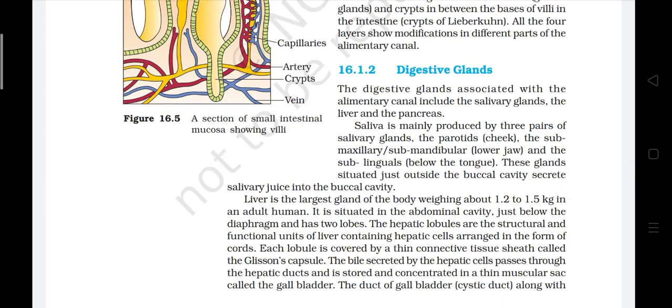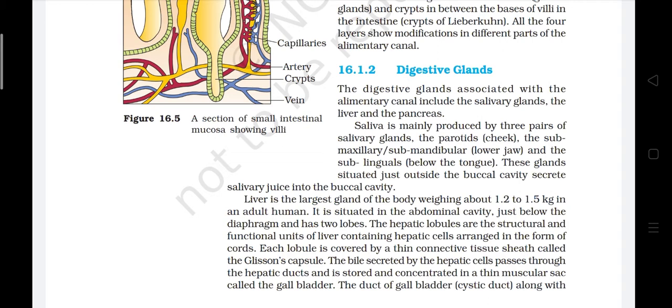Digestive glands. The digestive glands associated with the alimentary canal include the salivary gland, the liver and the pancreas. Saliva is mainly produced by 3 pairs of salivary glands: the parotid (cheek), the submaxillary or submandibular (lower jaw) and the sublingual (below the tongue). These glands, situated just outside the buccal cavity, secrete salivary juice into the buccal cavity.